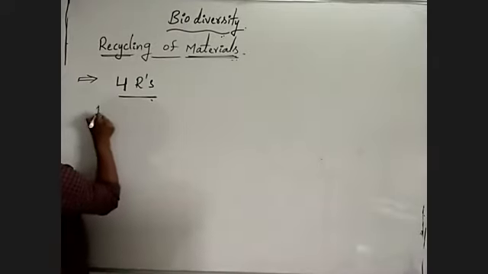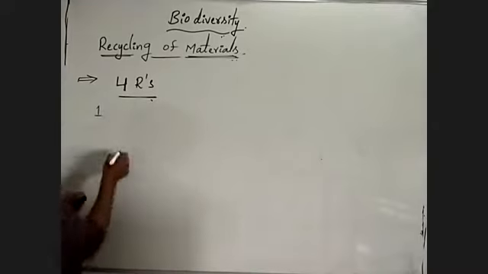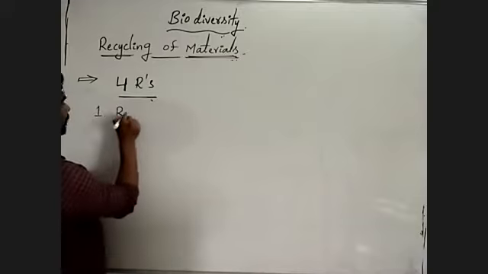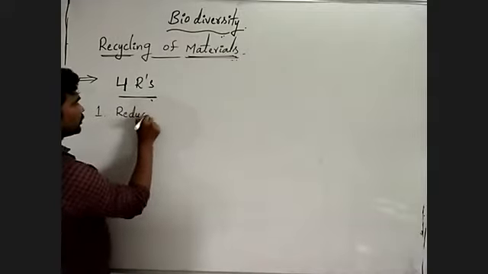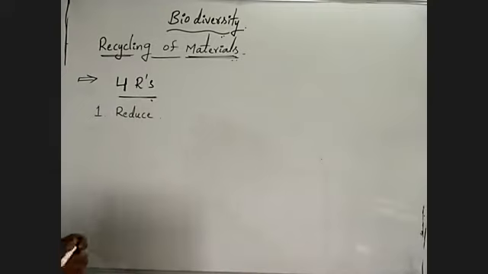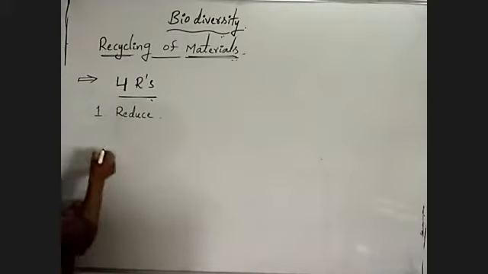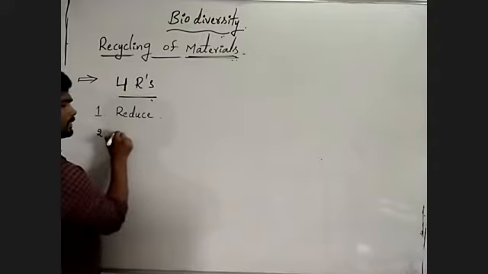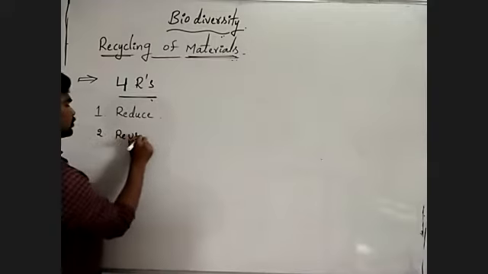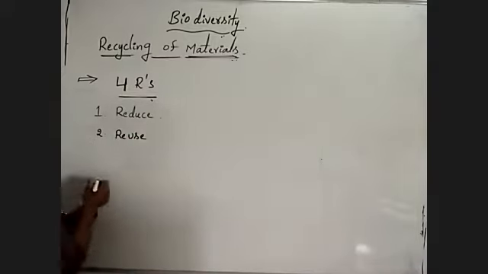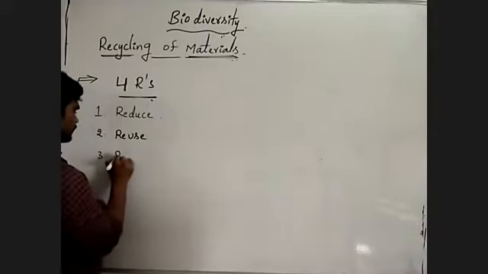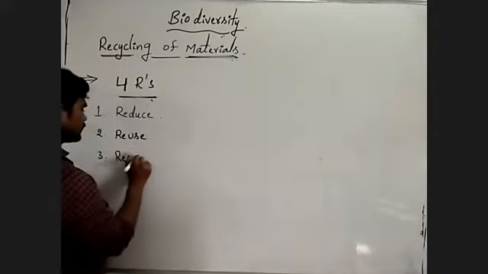First one, reduce. Second R is reuse. Third R is recycle.